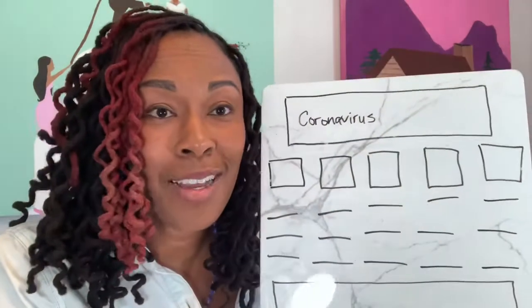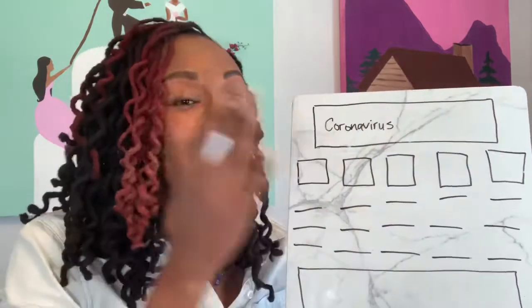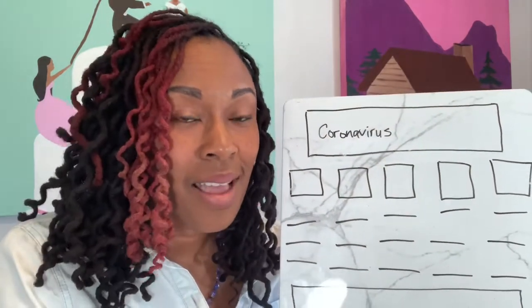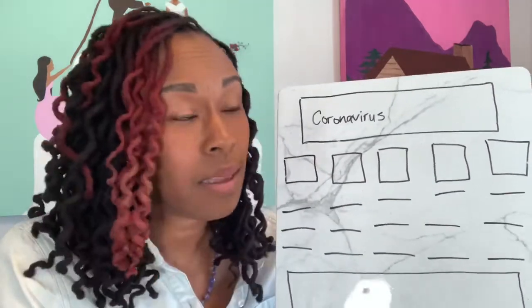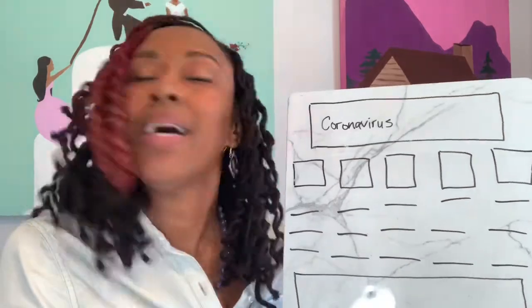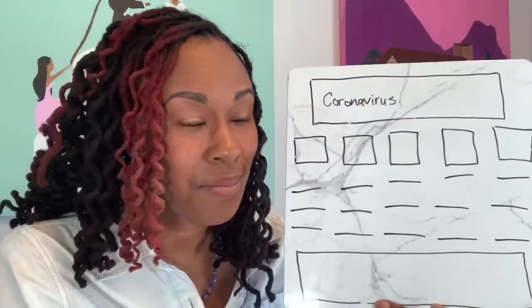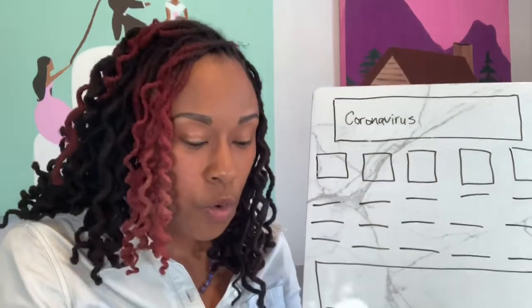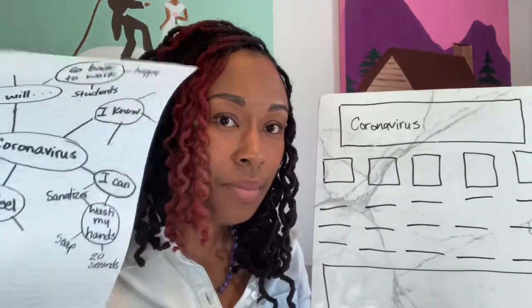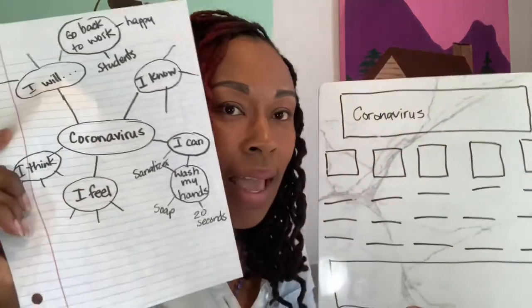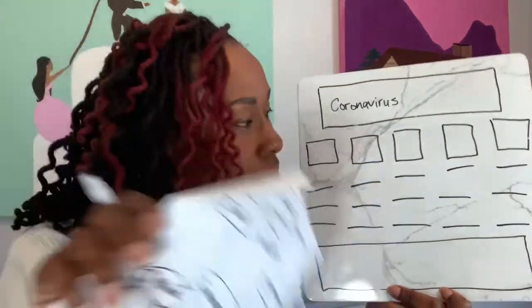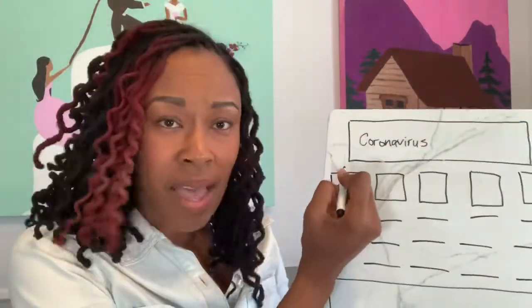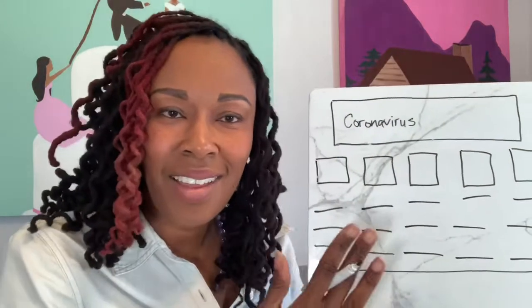And I don't have to write a complete sentence at this time. I need to think about a beginning sentence, something that you can say. Maybe you can even define it. Coronavirus is blank, whatever you think it is. But we don't have to write the entire sentence at this time. Next, we're going to take one thing from each of our circles, and we're going to put it in those boxes. So for example, the I know, right there, I can put I know. And I'm just gonna fill this in and then come back to you and show you what it should say.